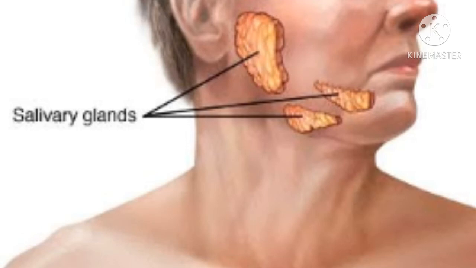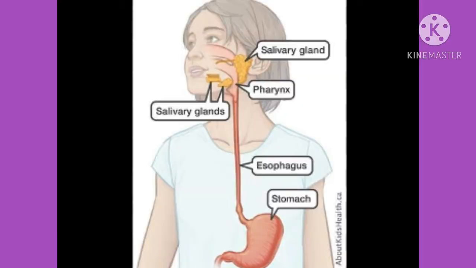Saliva is produced in the salivary glands in the mouth cavity, located in front of the ears, near the pharynx and below the tongue. It is carried to the mouth via ducts. It is mixed with food during the process of chewing.